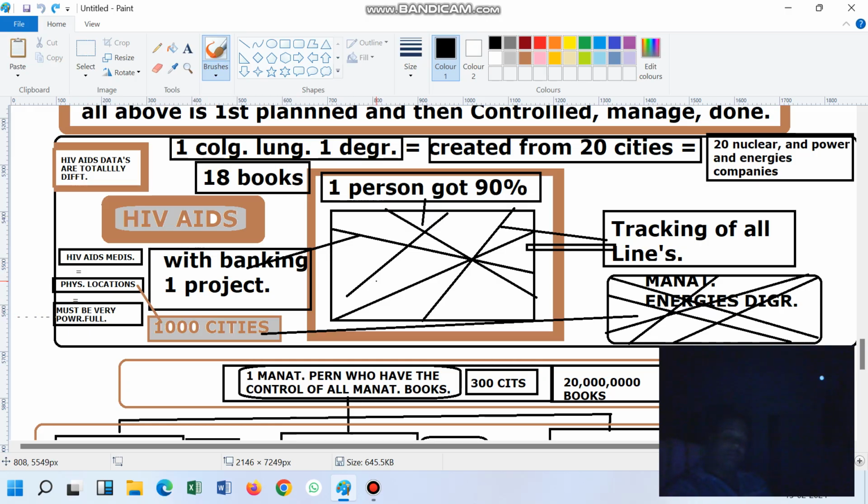Everybody knows. One of the persons told that this is one of the investments. One of the persons told that it's an investment, because this degree comes long after. This needs to be created. You have to create these 20 cities, then only you can start the degree. First you have to create the city, then you have to create the colleges, and that also according to these 20 cities. So see, it's a very dangerous mapping.